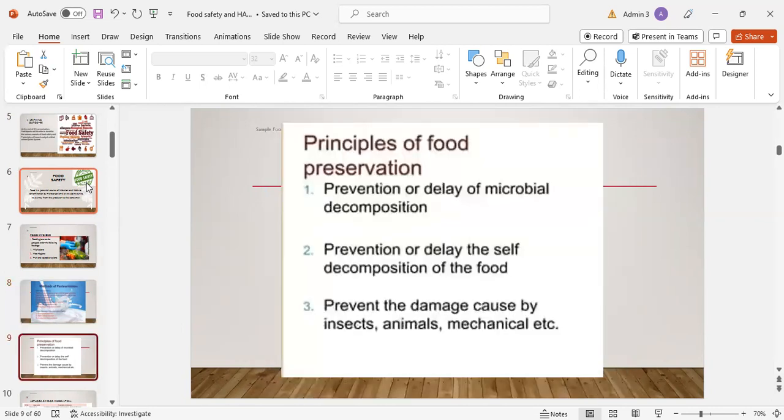Principles of food preservation. Prevention. First is prevention or delay of microbial decomposition. Second is prevention or delay of the self-decomposition of the food. Third is prevention of damage caused by insects, animals, and mechanical means.